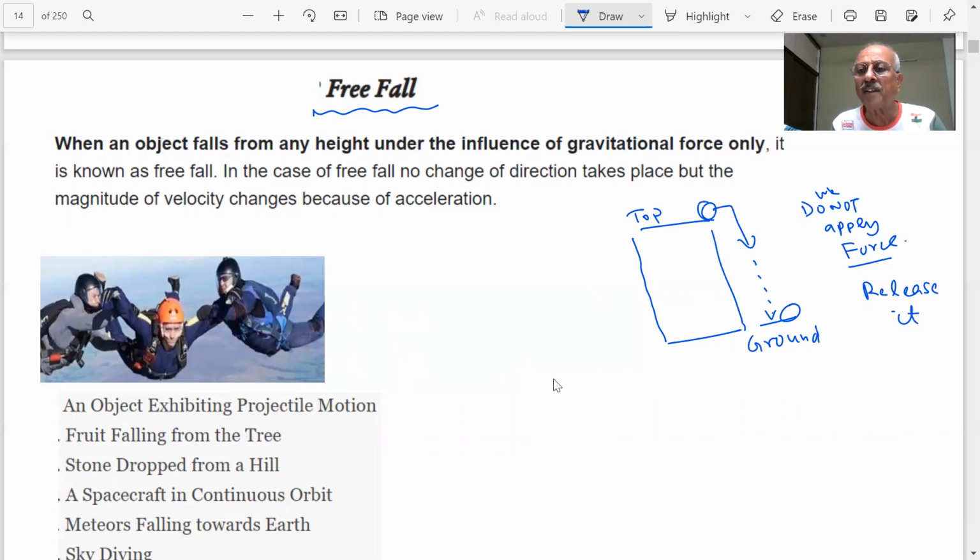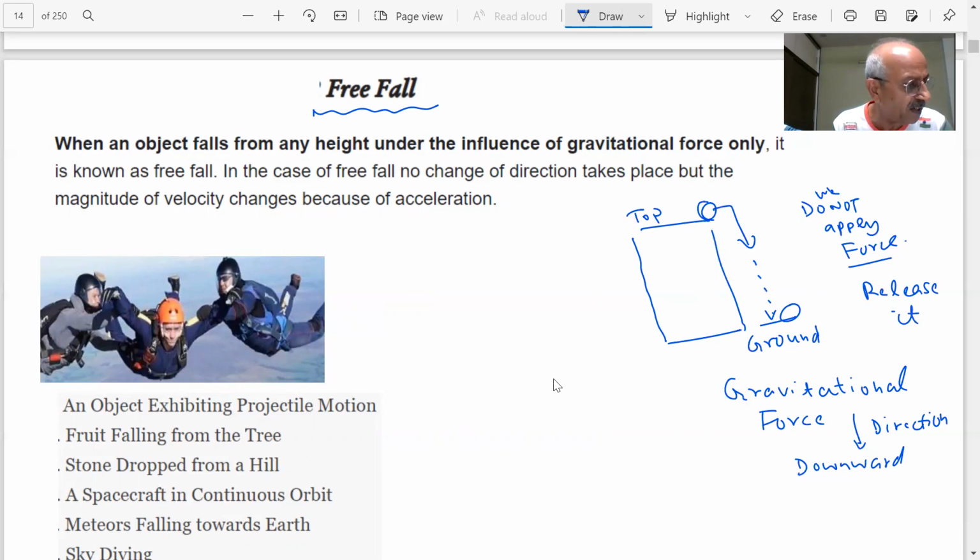Here, what is the reason? What is the force which is attracting the stone towards itself? Gravitational force. Force has to be there, and it is the gravitational force, student. And what is the direction of this? This is coming downward. The stone will be coming downward, student. It is not going to change its direction. So the earth is attracting this stone by the force of gravity.